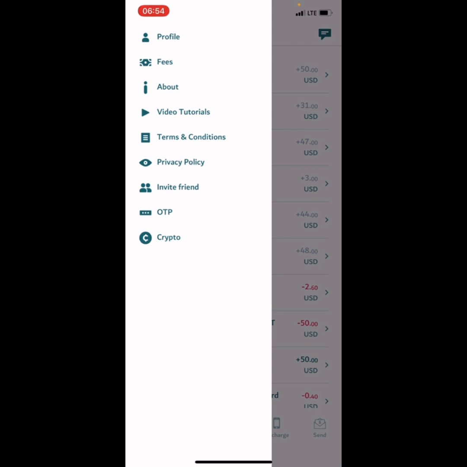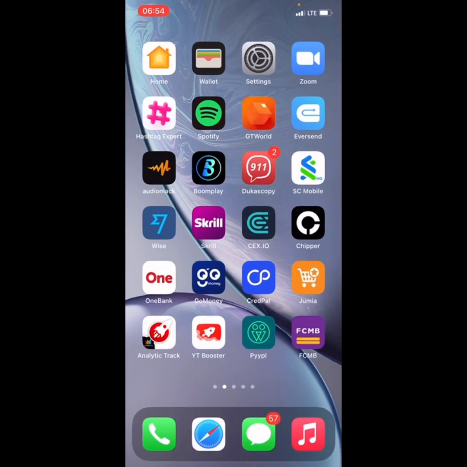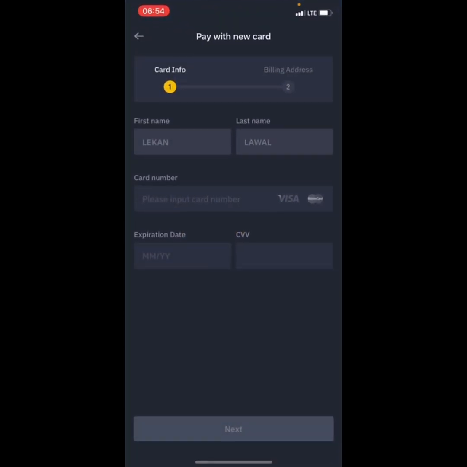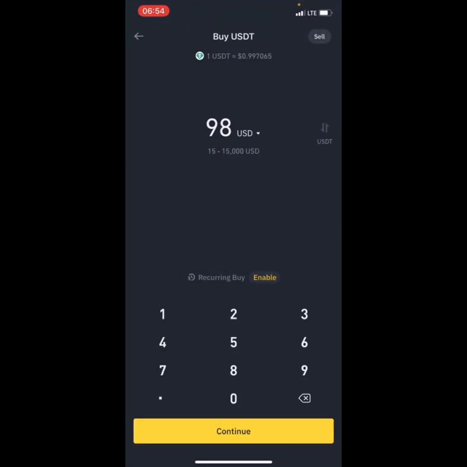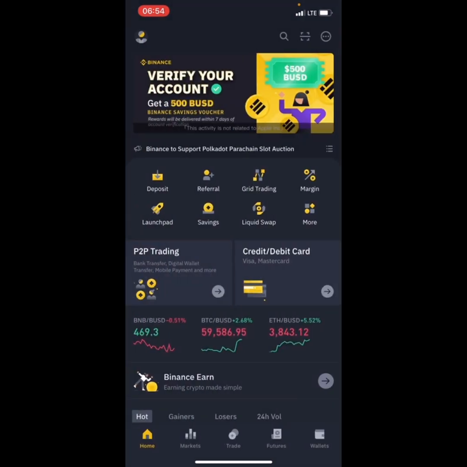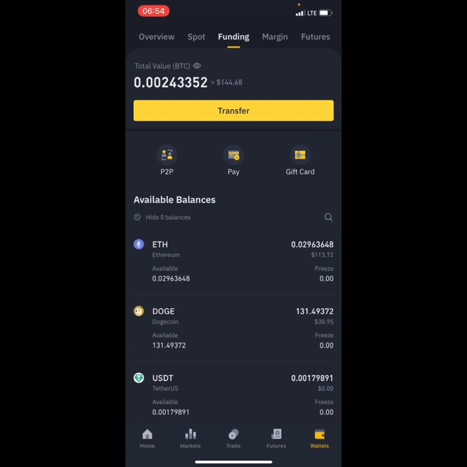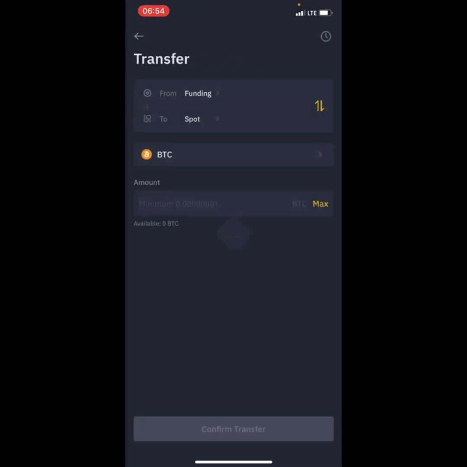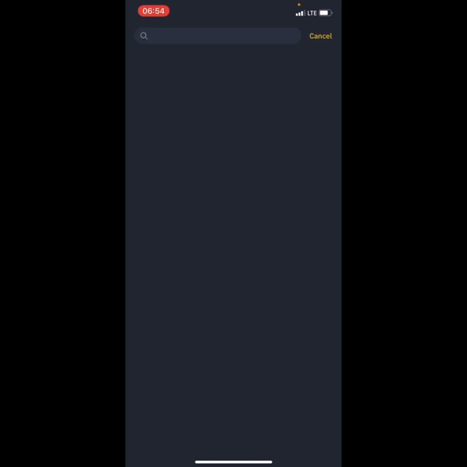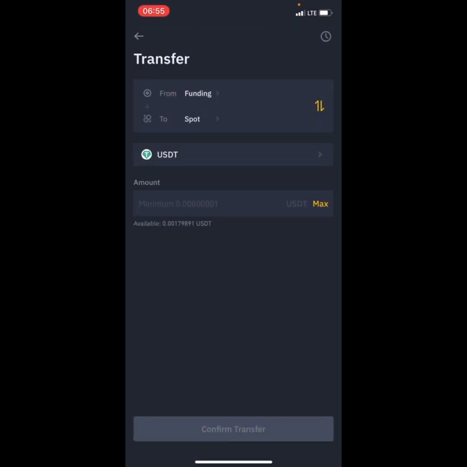Go here and get your OTP. It's as easy as that. After you get your OTP and have loaded your USDT, the next thing you want to do is go on Binance. If you are using an Android phone, you can go to funding and click on P2P. But you need to transfer your USDT first by clicking on transfer. In your funding, click on transfer and then select USDT. Then you can transfer your USDT from spot to funding.